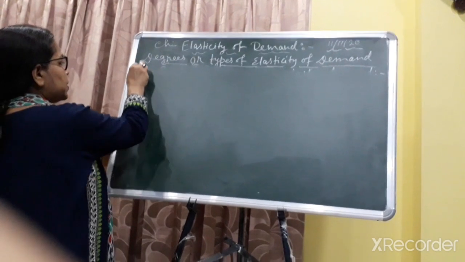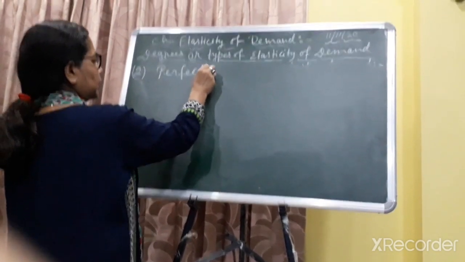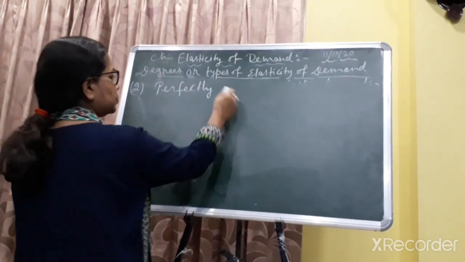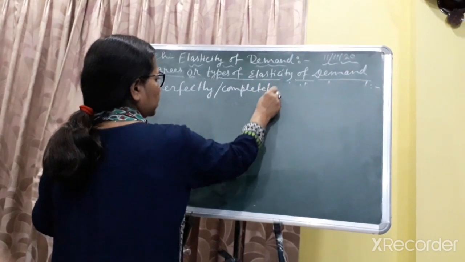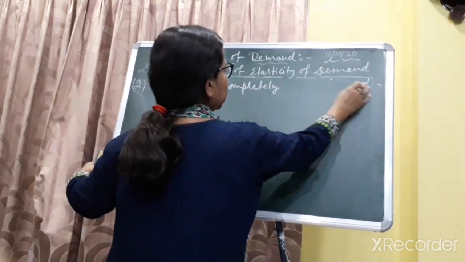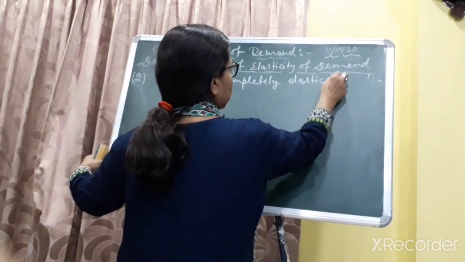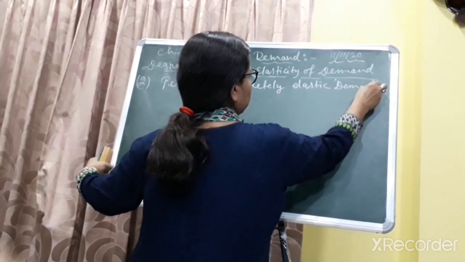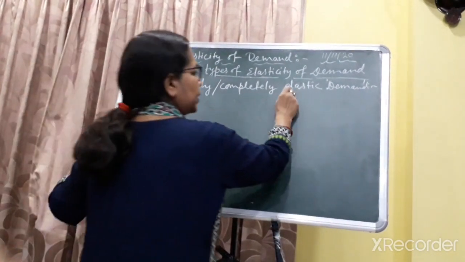number 2 type, perfectly or completely elastic demand. Number 2, perfectly or completely elastic demand.